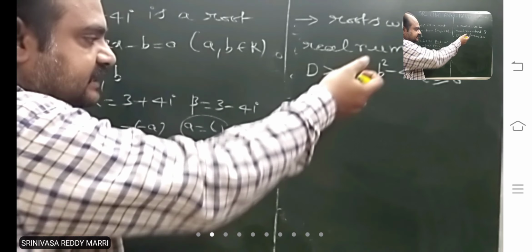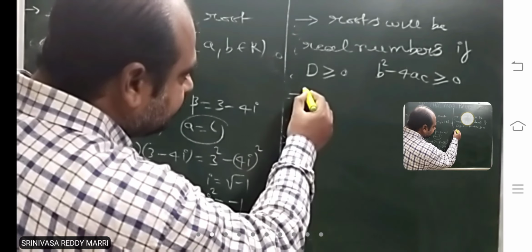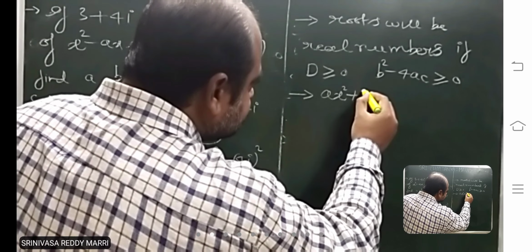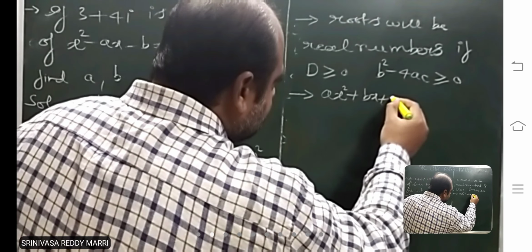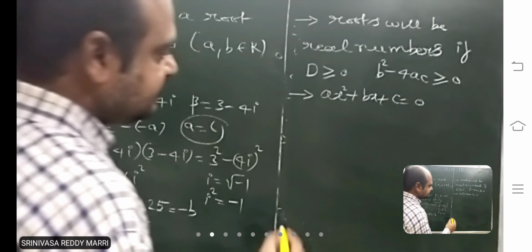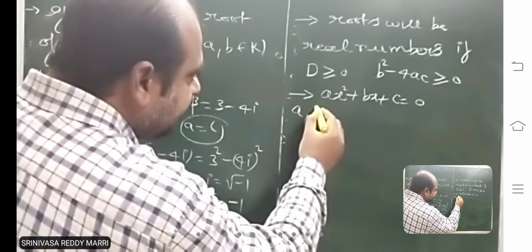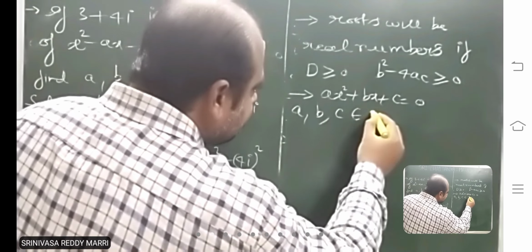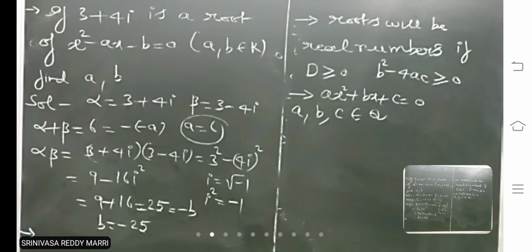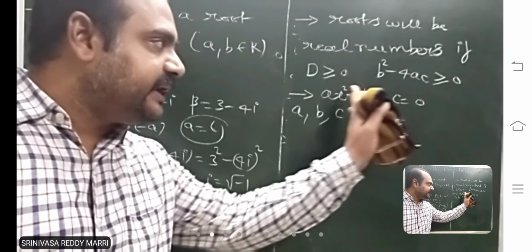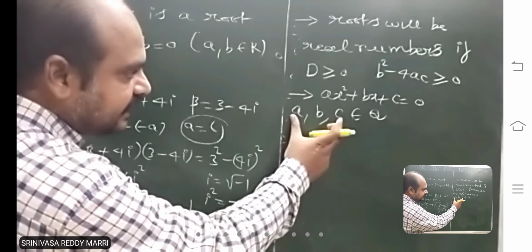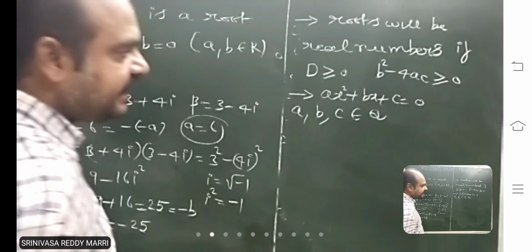Now what we discussed is, a, b, c are real numbers. Suppose there is a quadratic equation. In this particular case, a, b, c are rational numbers, that is, real numbers, which can even be irrational. Suppose in this case, let us say particularly a, b, c are rational numbers.